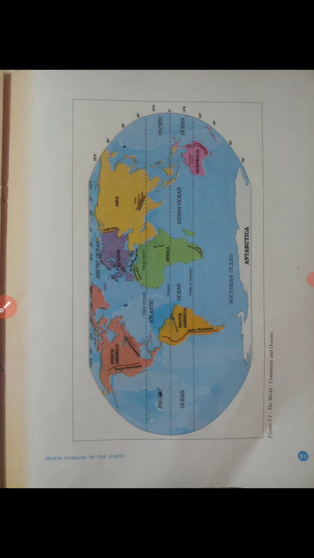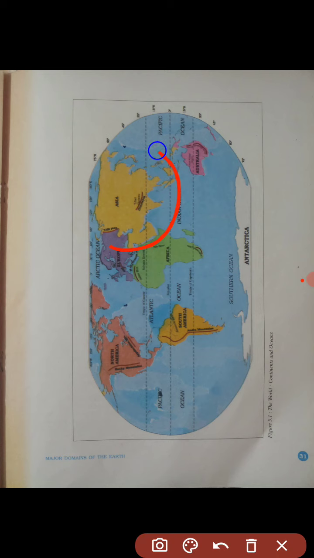Now we will see the first important or the largest continent, which is Asia. It is shown with the yellow color and it covers about 1/3 of the total land area of the earth. The continent lies in the eastern hemisphere. Eastern hemisphere means on the right side of 0° longitude. This is 0° longitude. It divides earth into two hemispheres, eastern and western.